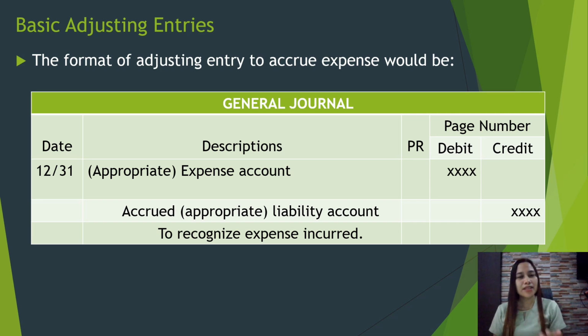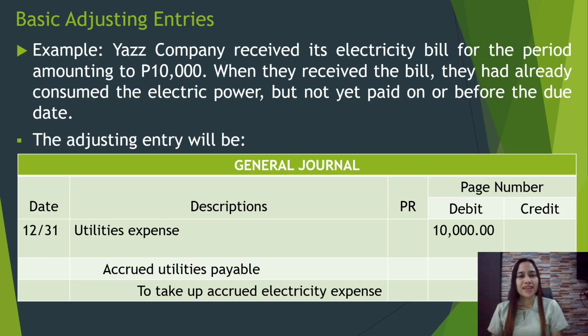So, let's take a look again, December 31. That's the time of adjusting appropriate accounts. Okay, let's have an example of accrued expense. Yes, the company received its electricity bill for the period amounting to 10,000.